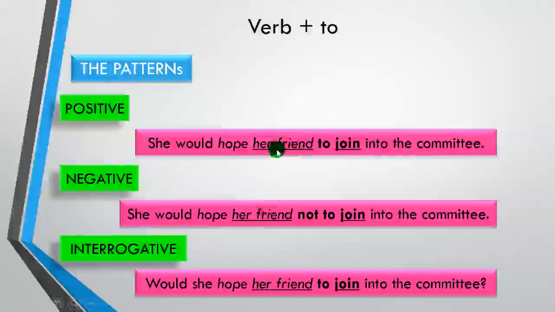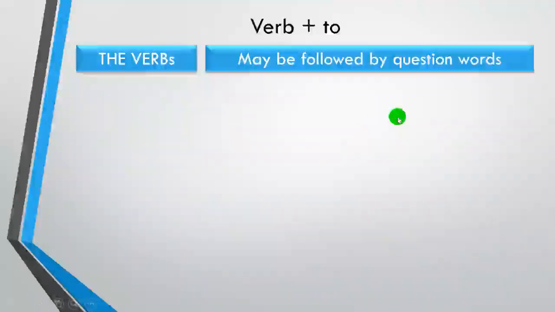And this one, if you see, I put her friend here. This one is an object, and it is quite different for the pattern, which means that this one is subject plus modal plus first verb, and then plus object, and then plus the second verb or to infinitive.